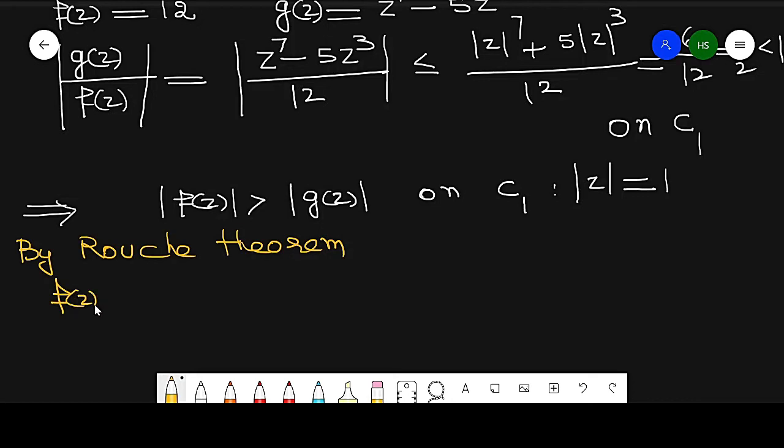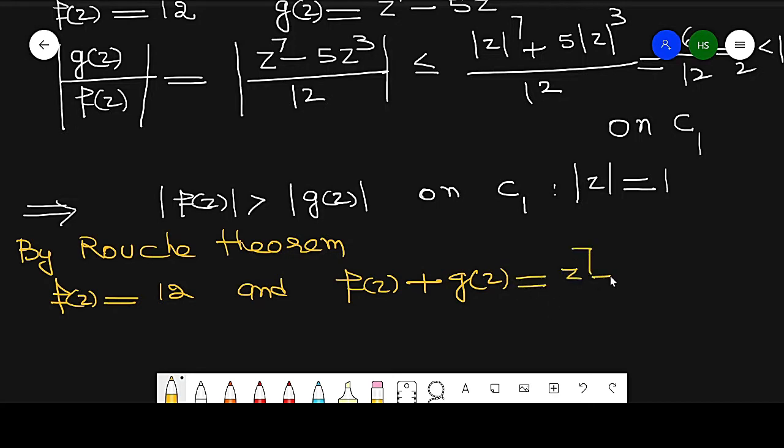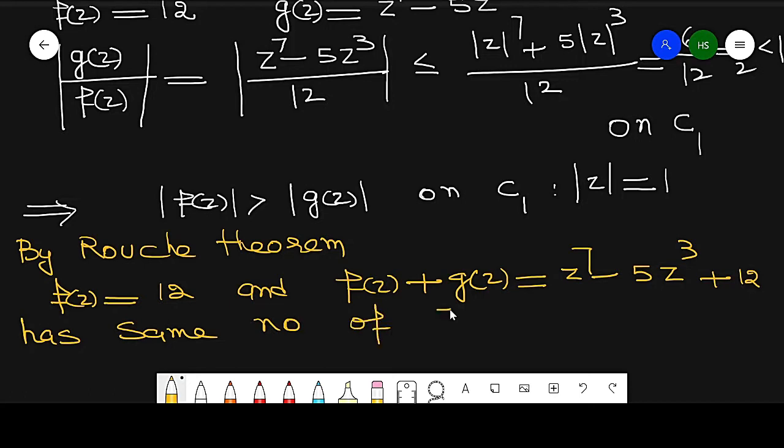So here f(z) is 12 and the function is f(z) plus g(z). So what is this? It is the total function z raised to power 7 minus 5z cubed plus 12. This has the same number of zeros inside C1 as f(z).